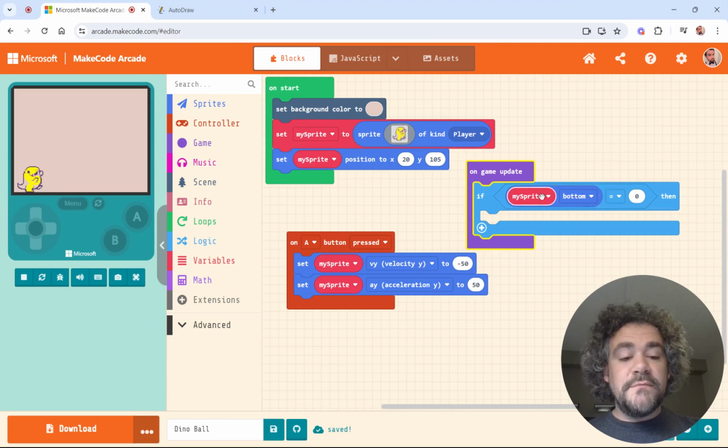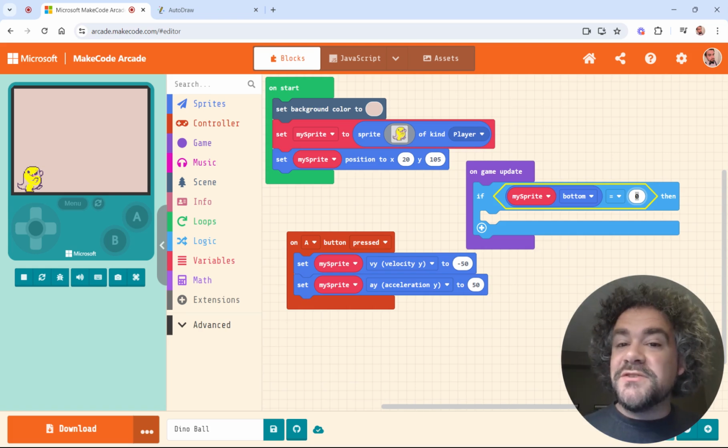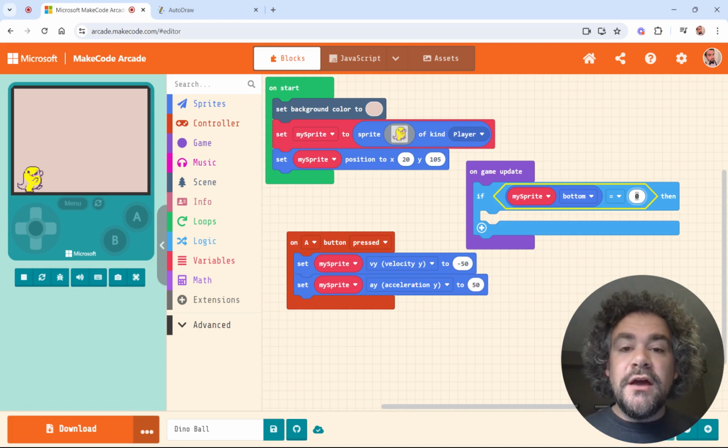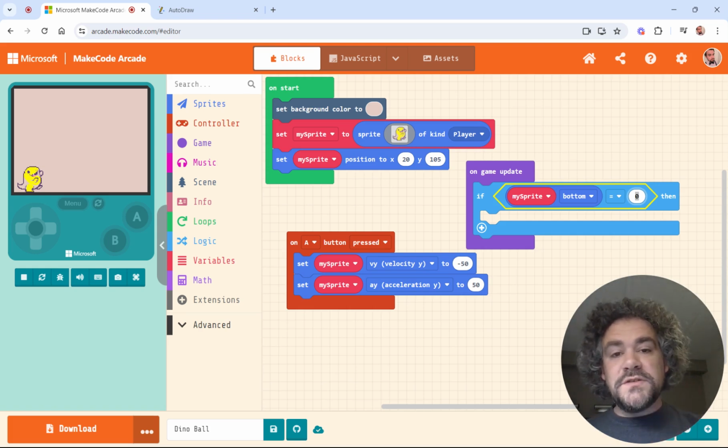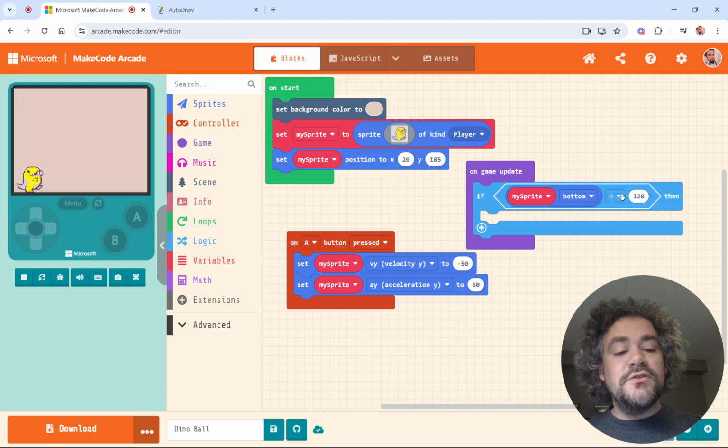If the bottom of my sprite, which is the name of the dinosaur because I never changed it, is equal to, what's the position at the bottom of the screen? Do you remember? This is one of those numbers I told you early on. The Y position at the bottom of the screen is 120. So if the bottom of the sprite is equal to 120, we might even want to do greater than or equal to. If this bugs, I'm going to switch it, but let's just leave it at equal right now.